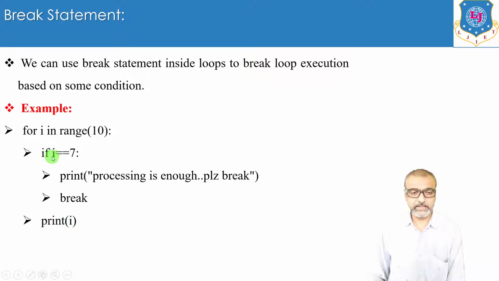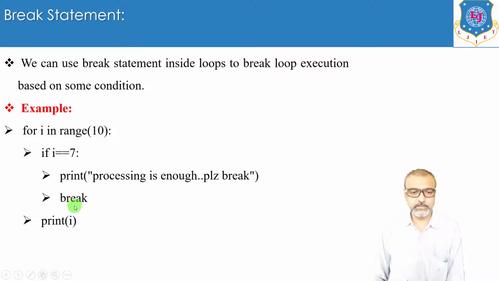If we write down this if block, then what will be the output in this case? If i equals 7, if this condition is satisfied, then this statement will be executed, that is, "processing is enough, please break."